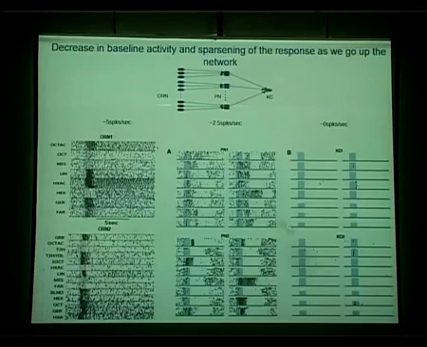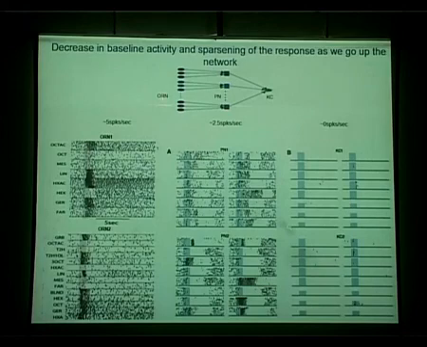Okay, now in this talk I would like to look at why this kind of decrease in the baseline activity takes place as we progress down the network, from sensory neurons, which have around 5 spikes per second of activity, to the projection neuron, which has around 2 spikes per second, and when you go to the Kenyon cells, there is hardly any baseline activity. Now, does it make sense?